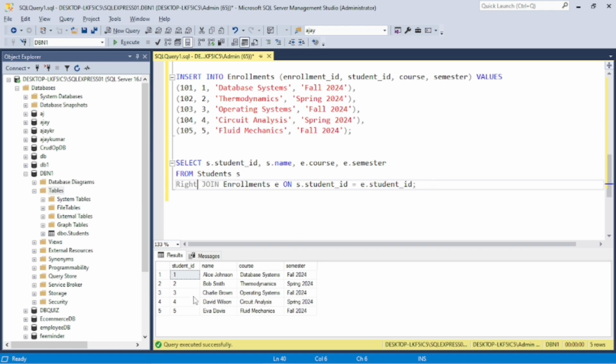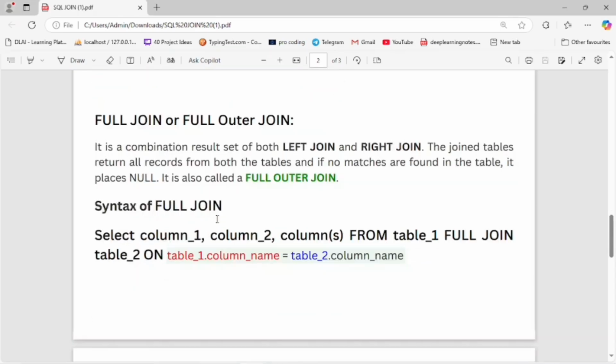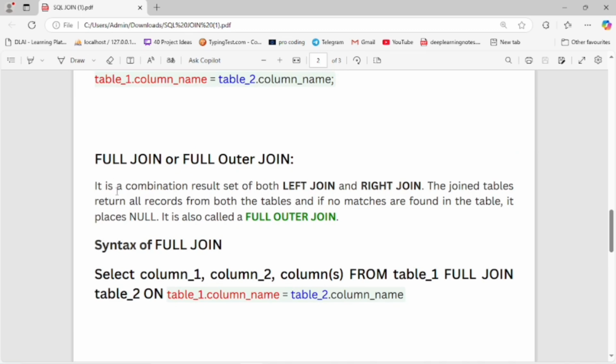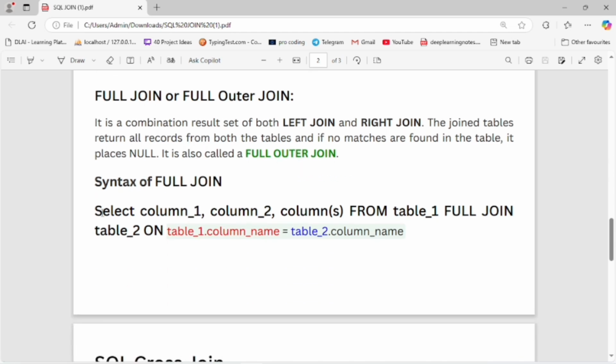Now let's move on to the full join. Full join, or full outer join, is a combination result set of both the left join and right join. The joined tables return all records from both tables, and if no match is found in a table, it places null. It is also called a full outer join. Now let's move on to the syntax of full join.